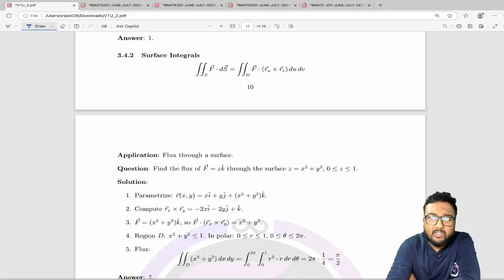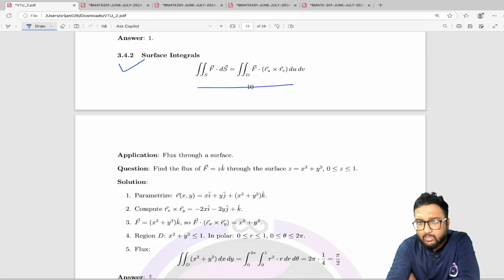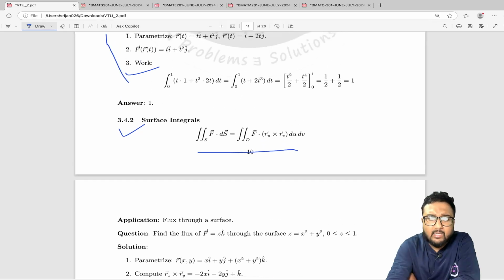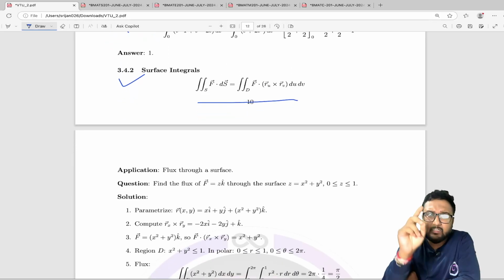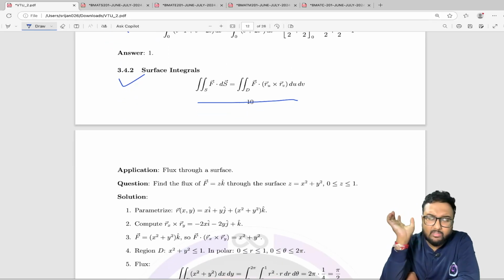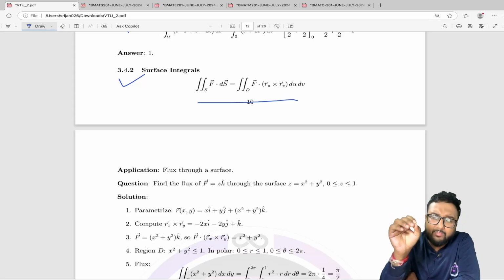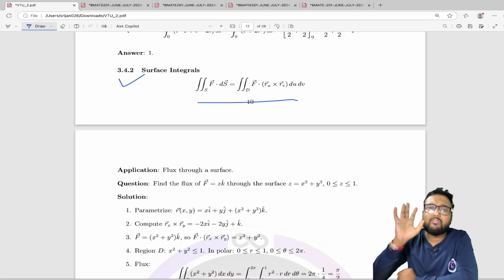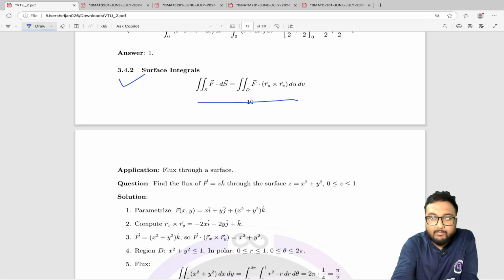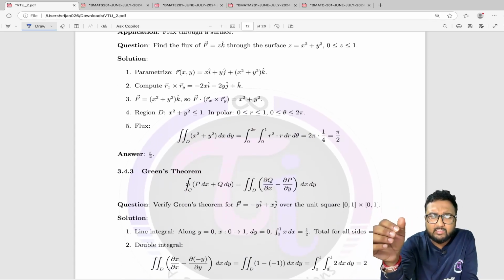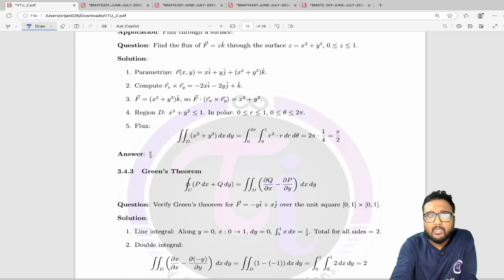Next we have surface integration. From surface integration you need to remember the form of this. Here it is, and again there is one dedicated lecture, line, surface and volume integration, on the channel, in which you will have all the questions, all the formulas, all the properties. Once again, I have provided the links of those particular lectures in the description.